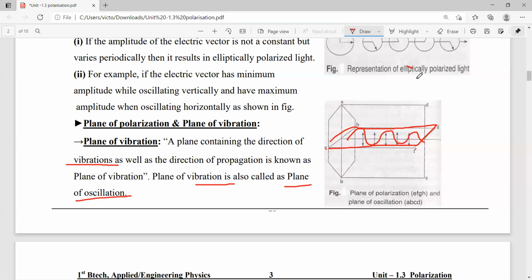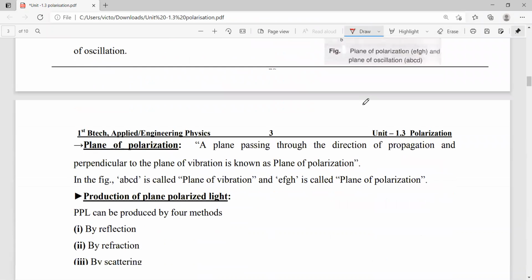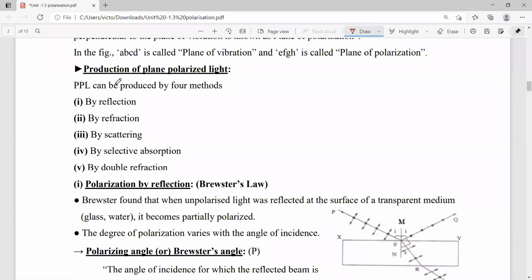Now we discuss the types of polarization phenomenon. That means how unpolarized light is converted into polarized light. Simply, it is called production of plane polarized light.